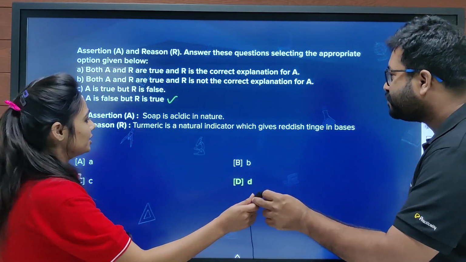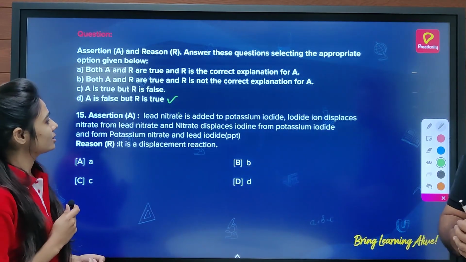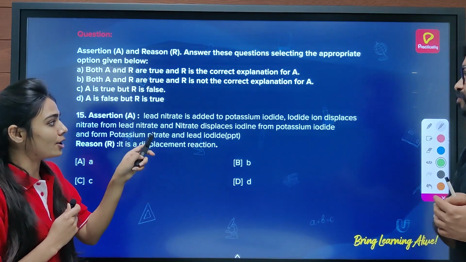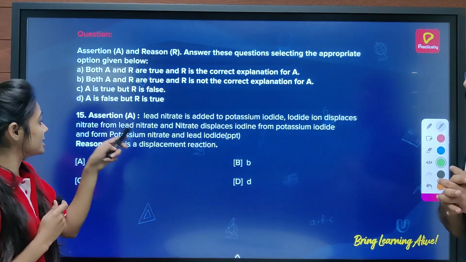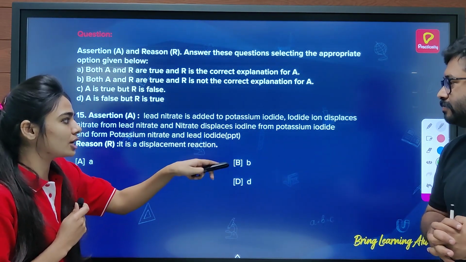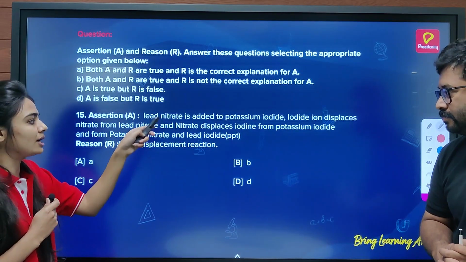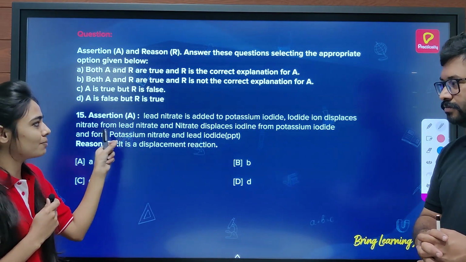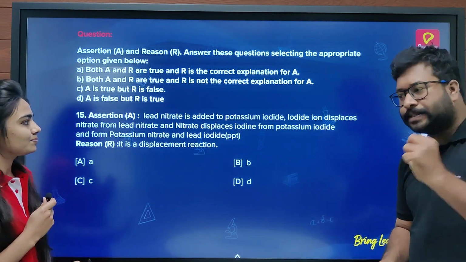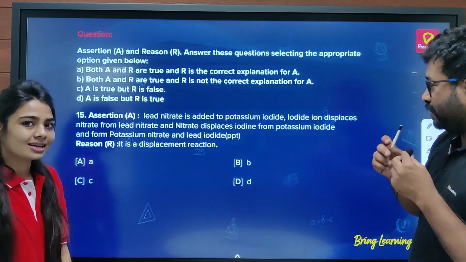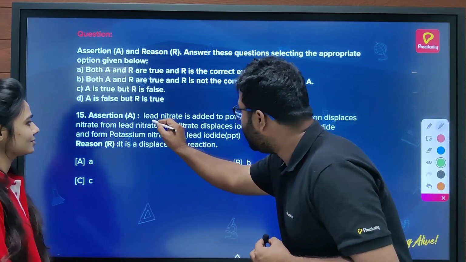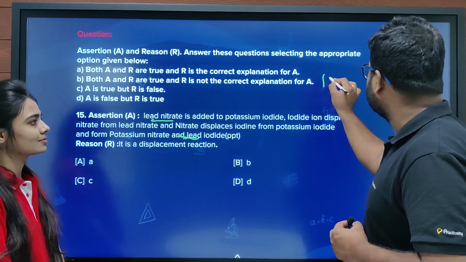Yes. Now moving towards the next question. Here lead nitrate is added to potassium iodide. Iodide ion displaces nitrate from lead nitrate, and nitrate displaces iodine from potassium iodide and forms potassium nitrate and lead iodide. Such a big question, yes, but don't worry, we will answer this very well. We will answer this by writing a reaction for it, because when you write the reaction, you will understand this very easily. So lead nitrate, how does lead nitrate look?